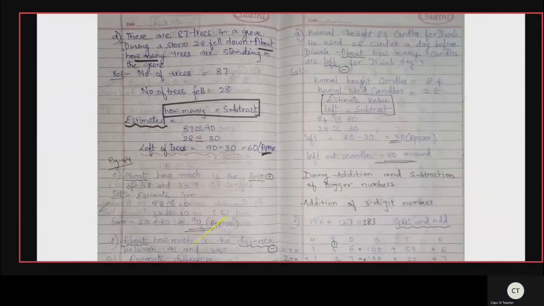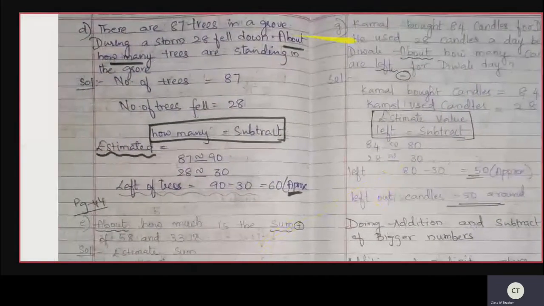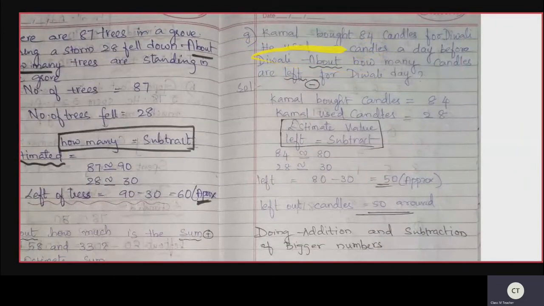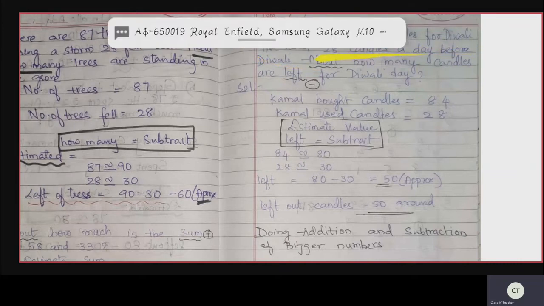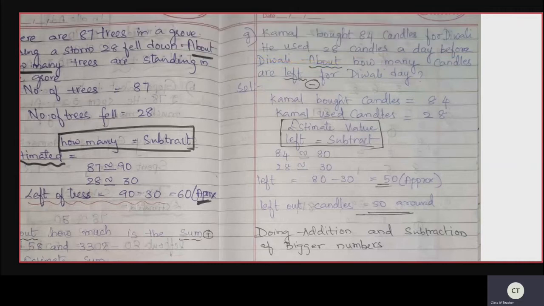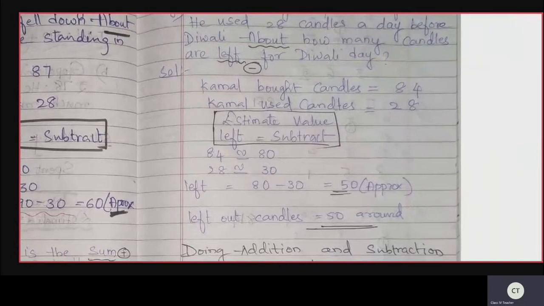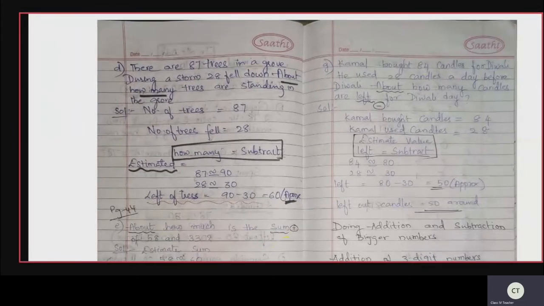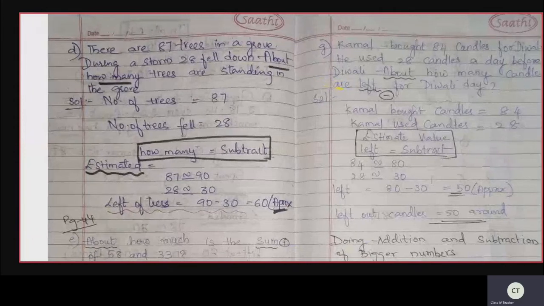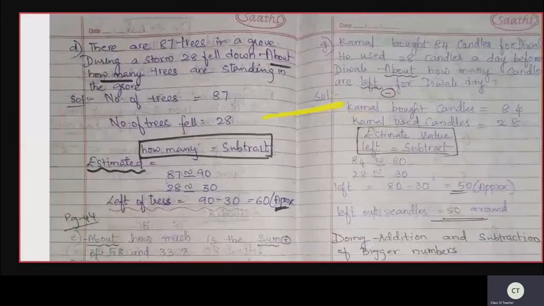Next question. So Kamal bought 84 candles for Diwali. He used 28 candles a day before Diwali. About how many candles are left for Diwali day? Yes, so by the question, total number of candles he bought is 84. In that 84, he used 28 candles. How many candles did he use? 28 candles he used, and before Diwali, that also. And about how many candles are left for Diwali day?